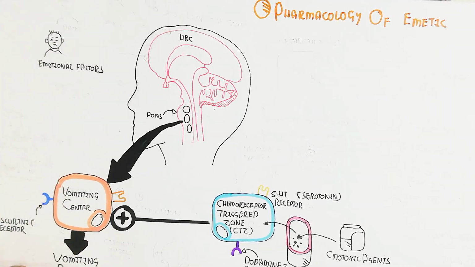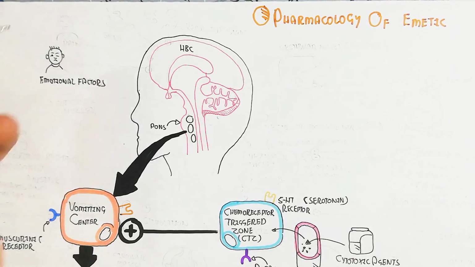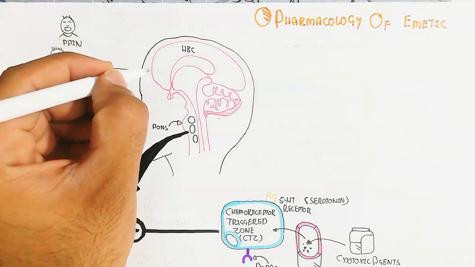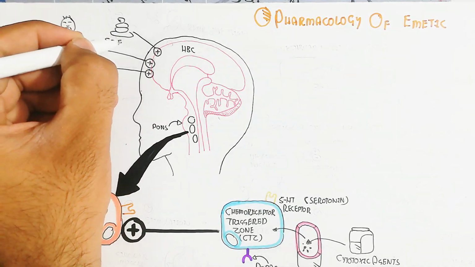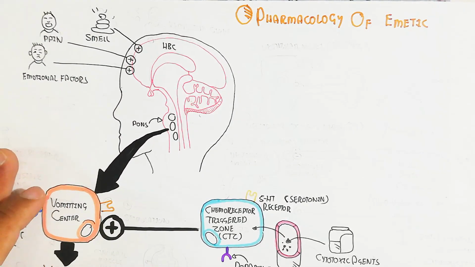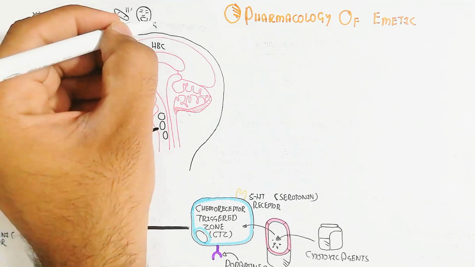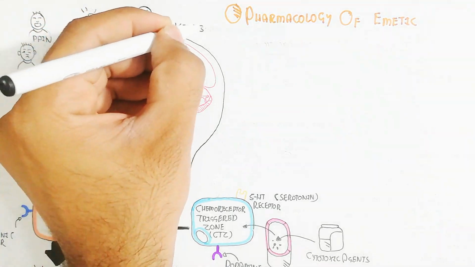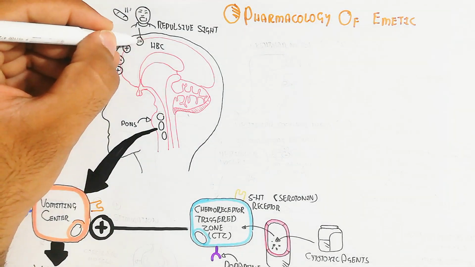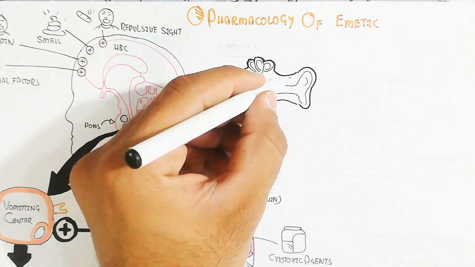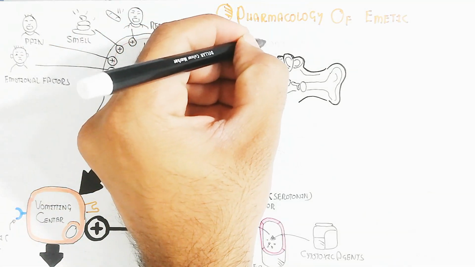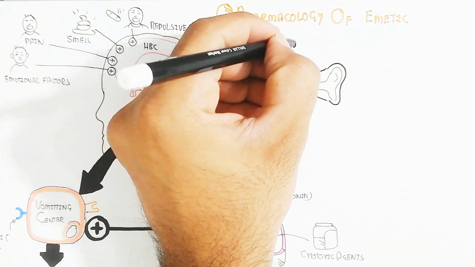Emotional factors, pain, smell, smoking, a repulsive sight, bad thinking, as well as bad visualization or hearing, will lead to triggering the vomiting center through a muscarinic receptor for stimulation. The acetylcholine neurotransmitter binds with the muscarinic receptor to trigger the vomiting center. The vomiting reflex will occur.